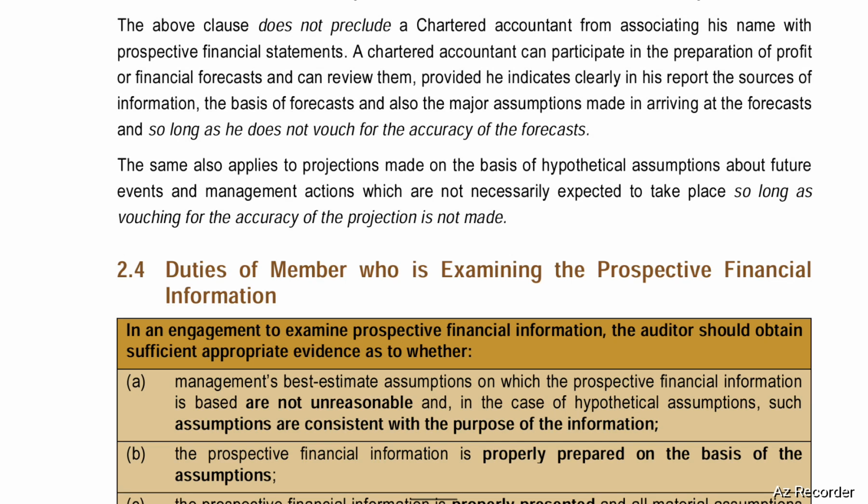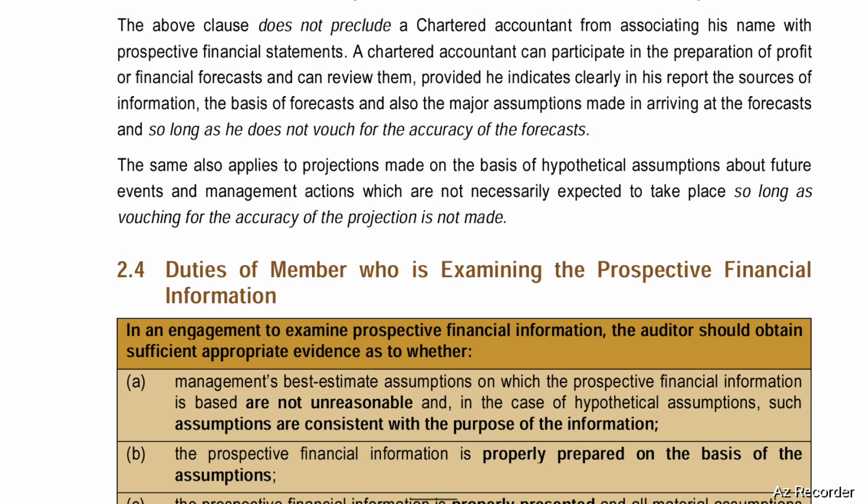A CA can participate in the preparation of the profit or financial forecast and can review them, provided he indicates clearly in his report the sources of information, the basis of forecast, and also the major assumptions made in arriving at the forecast, and so long as he does not vouch for the accuracy of the forecast.